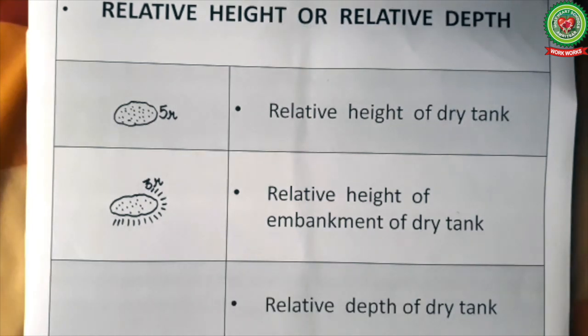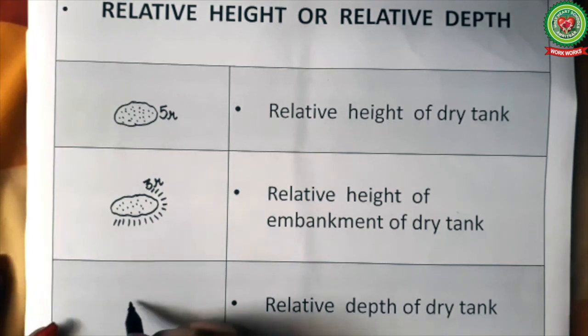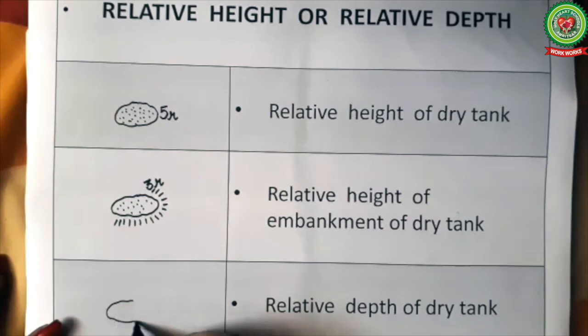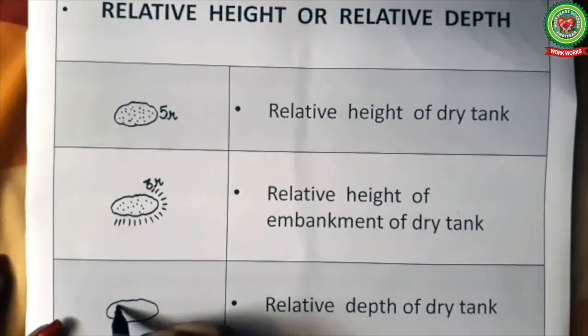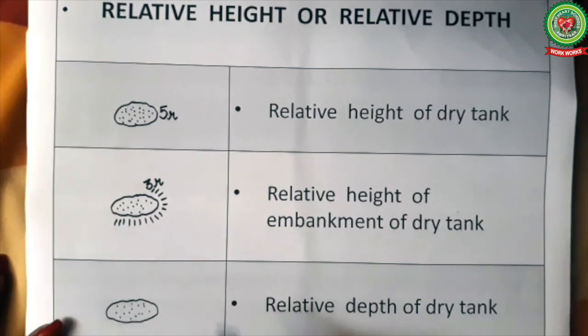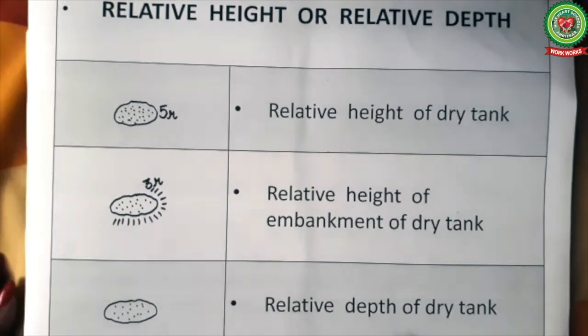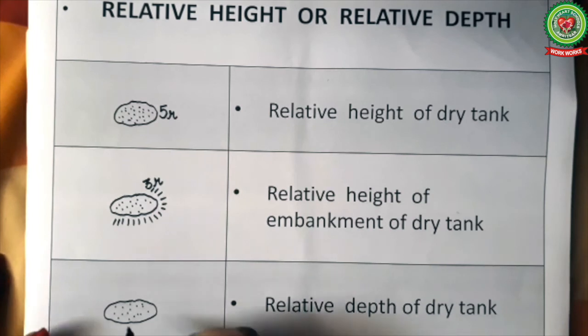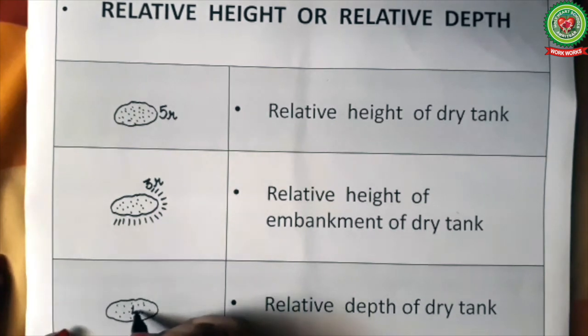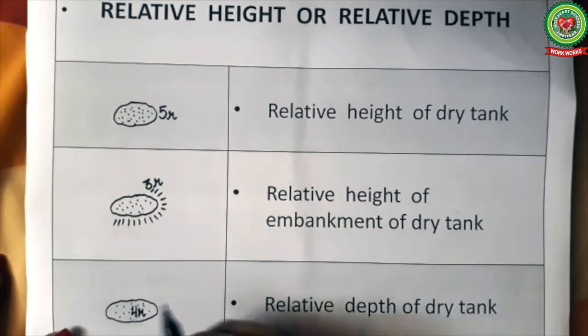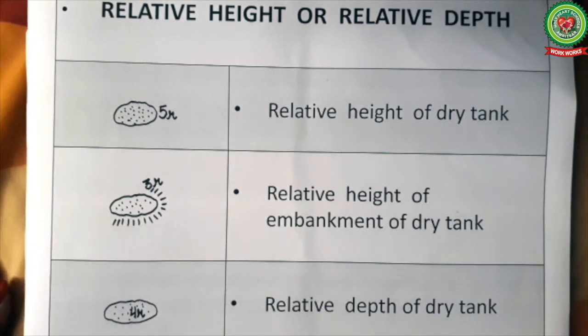Next is relative depth of dry tank. Again we will draw the symbol of a dry tank with black dots. Now to show the depth, the relative height will be written inside like 4R. As 4R is written inside the tank, it means that it is the relative depth of the tank.